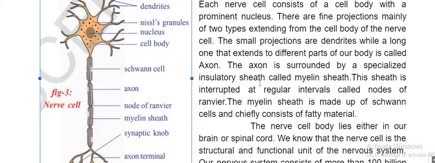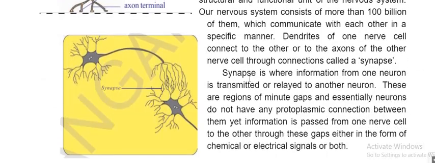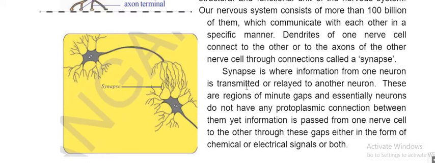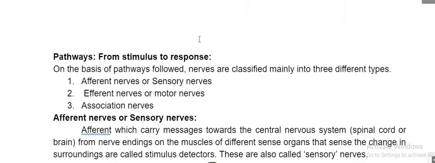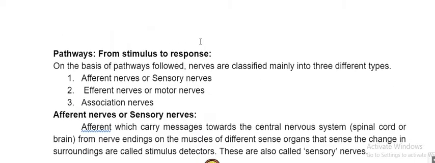The information from these is available where? Only in the brain and spinal cord. Billions are available. Their communication is very fast, like an electric current. They pass the signals between them with electrical signals. So how are the pathways? There are 3 types of nerve cells: afferent, efferent, and associated.